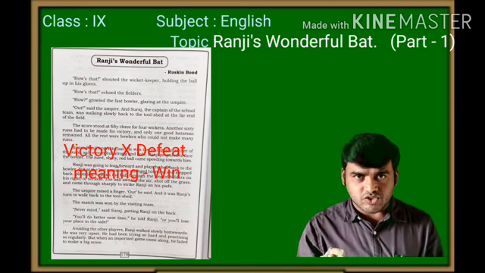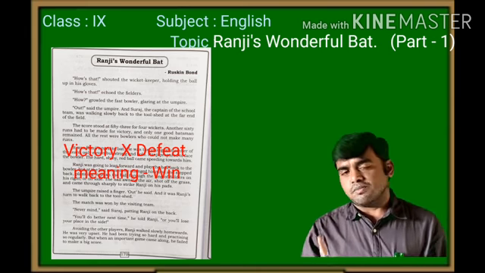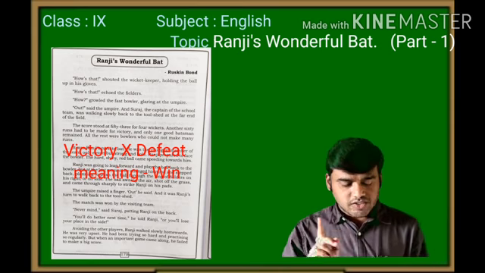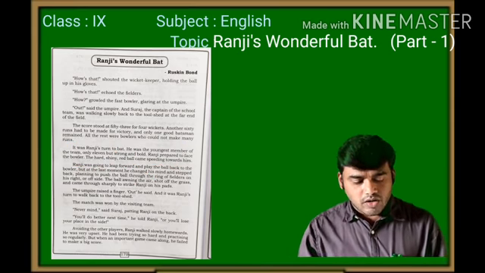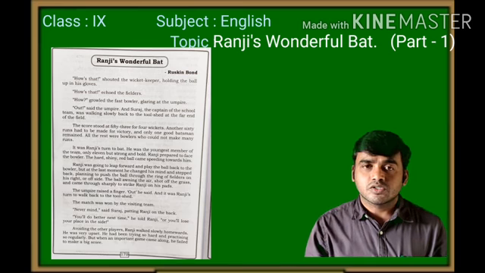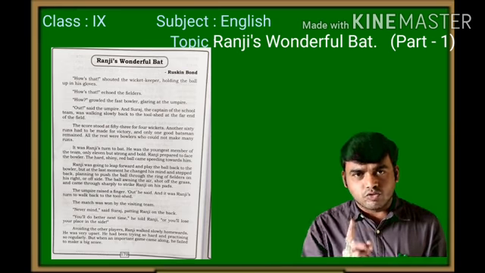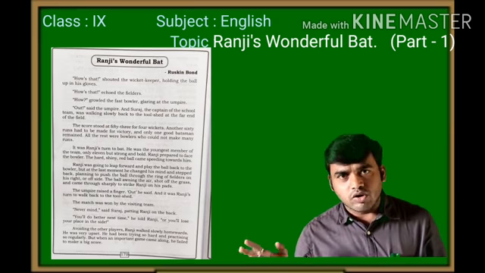Write down the meaning of that word. Okay. Opposite of victory? Yes, you are right. Opposite of victory? Defeat. Okay. And only one good batsman remained. See, Suraj was out. Now it's the turn of Ranji. He was considered the good batsman. The remaining are the bowlers.